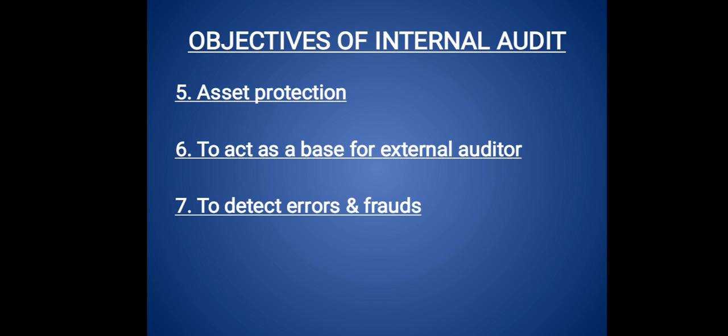Then the next one, to detect errors and frauds. So if the accountant and the board of directors, if they have done any errors, okay, at that time the internal auditor does the work of identifying and rectifying the errors, okay. In case frauds have occurred, at that time he detects it, okay. Say for example, in the cash department, the cashier is stealing money every day, okay. Then it is the duty of the internal auditor to find out that particular fraud. So how can he find out? Through the CCTV footage he can find out the fraud and give the report to the company.